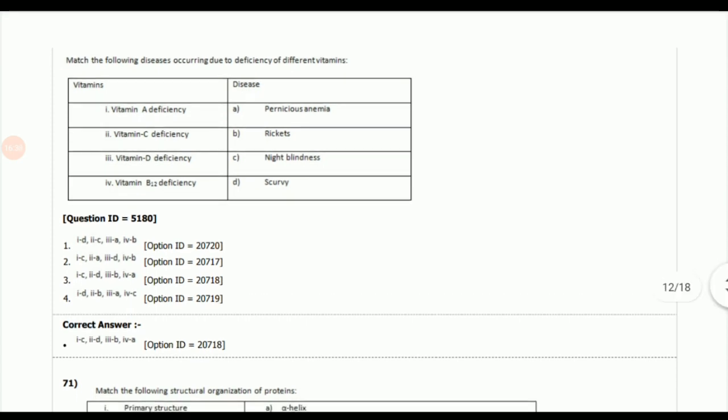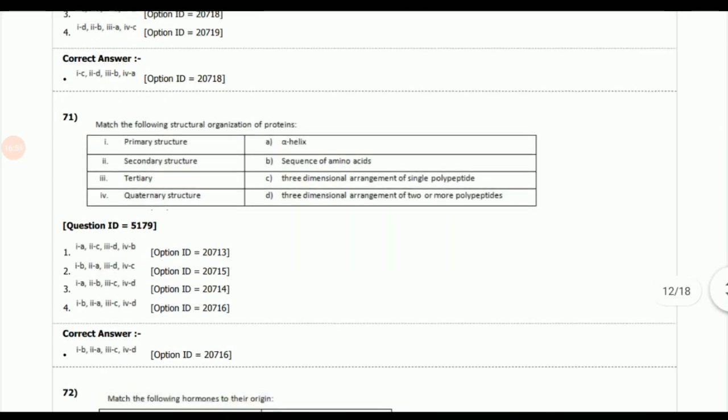So the answers are: vitamin A deficiency causes night blindness, vitamin C deficiency causes scurvy, vitamin D deficiency causes rickets, and vitamin B12 deficiency causes pernicious anemia. Next question, in which we have to match the protein and its structural organization.